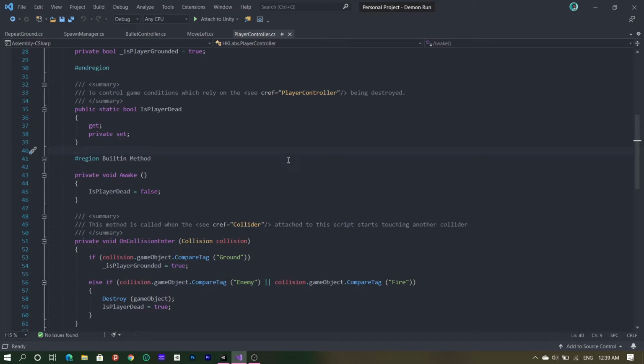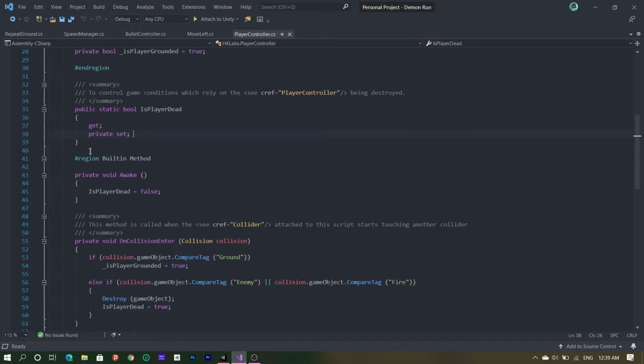So what I did was, by doing this and then using get and private set, what this allows you to do is, if you have a public property and you just type get, that means every other class inside your project will be able to get this property. That means it will be able to read it. You can check for it in other classes.